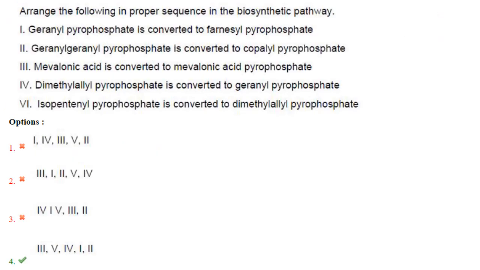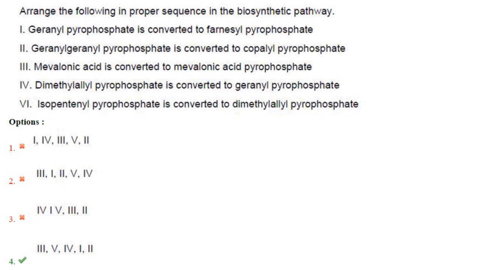Then arrange the following in proper sequence in the biosynthetic pathway. So this is the mevalonate pathway of isoprenoid biosynthesis. First, mevalonic acid is converted to mevalonic acid pyrophosphate. Then comes isopentenyl pyrophosphate, which is converted to dimethyl allyl pyrophosphate, that is 5. Then dimethyl allyl pyrophosphate is converted to geranyl pyrophosphate.